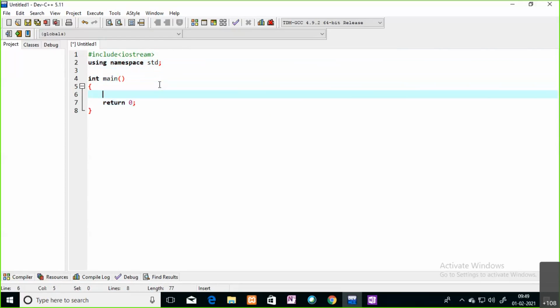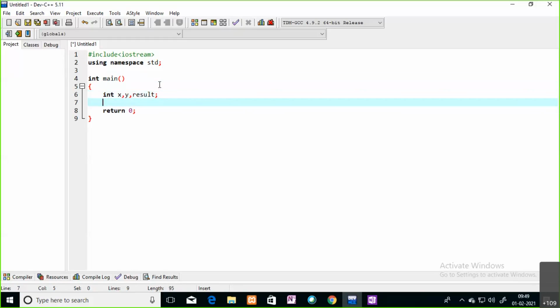I'm taking two values here, x value and y value, from the user. I want to find the addition of these two numbers and store it in a result variable. These are the three variables. Instead of taking direct values, I'm asking the user to enter two numbers.